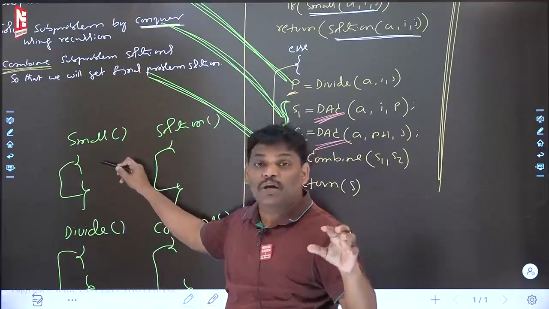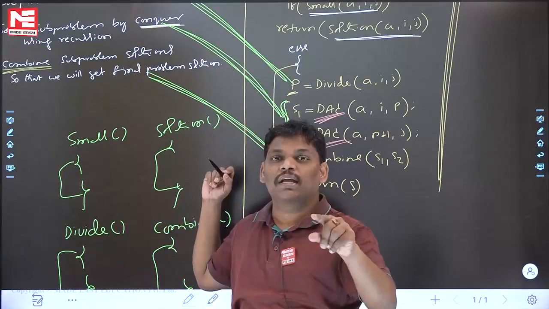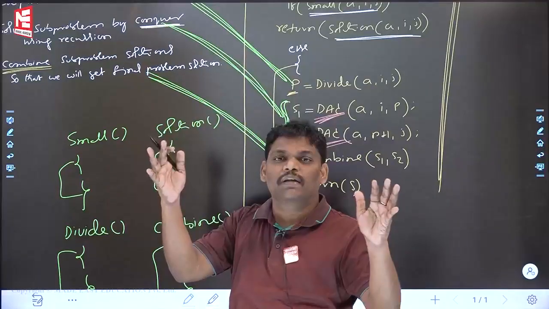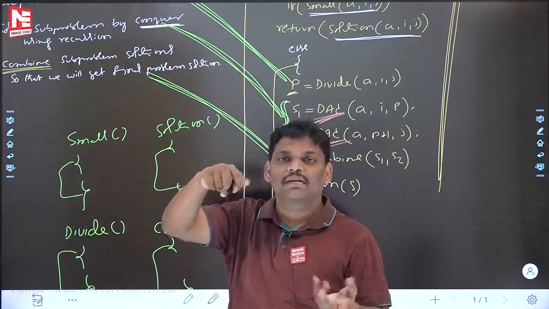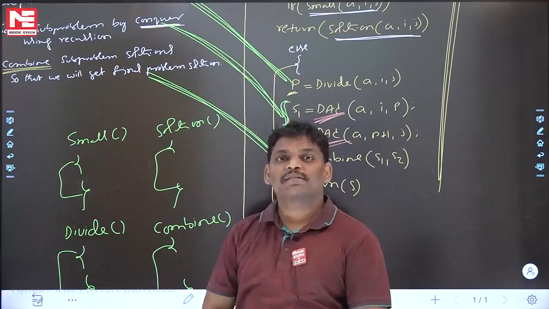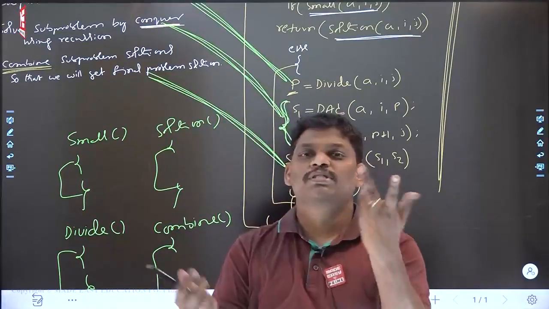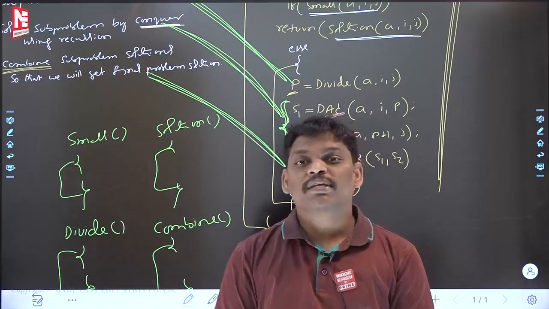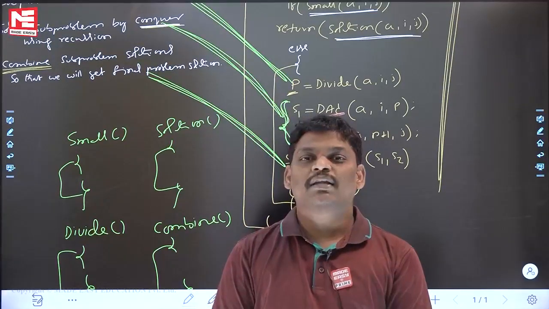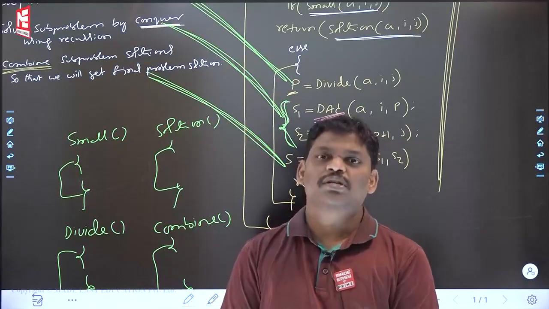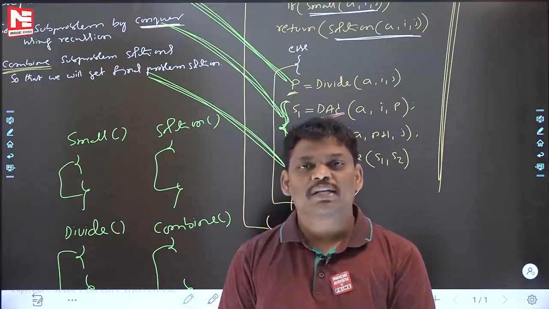So inside the small, can you say what is the meaning of small? Normally, one element is small. Array A which contains elements i to j is a small problem when the array contains only one element. Some people are asking why sorting an array containing one element is a small problem. That itself is the answer. Some people will say an array containing 2 elements is also a small problem, because to sort 2 elements, one comparison is there, and that is also small. If one element is there, no comparison at all, then also small. That is the reason I am saying this.